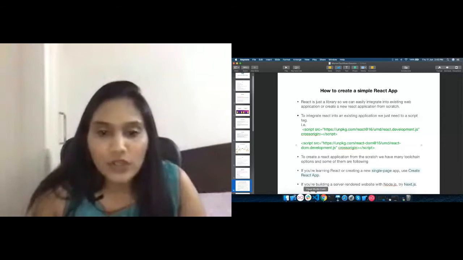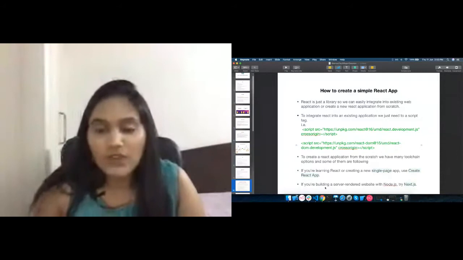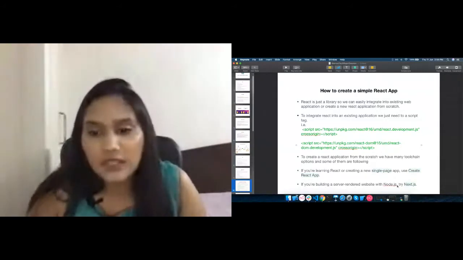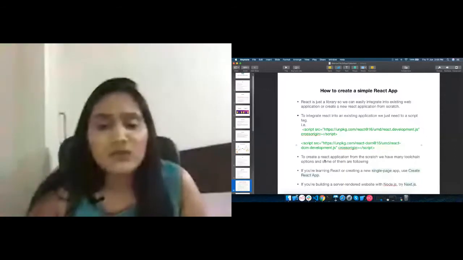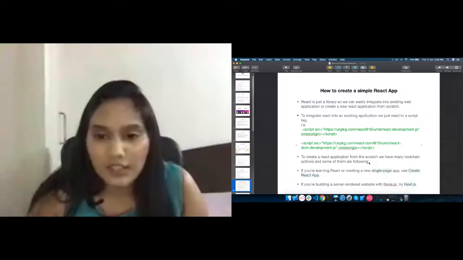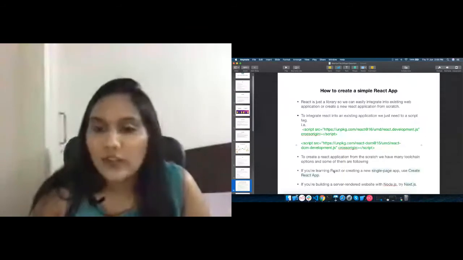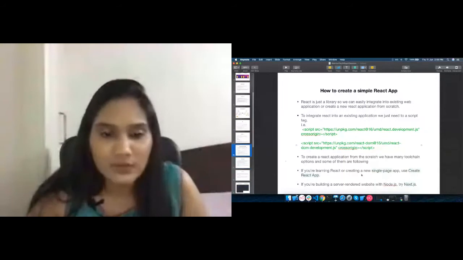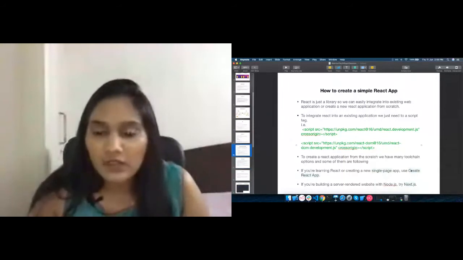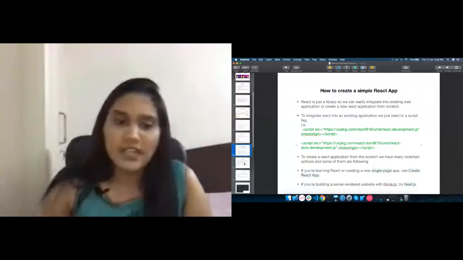And if you want to build a server-rendered website with Node.js, if you want your website to run from a server, then you can use Next.js, and there are many more toolchains you can use to create a React application. You can find all of them in the React documentation itself. It is pretty clearly visible. My focus today will be Create React App. I will be using Create React App to make an application in React.